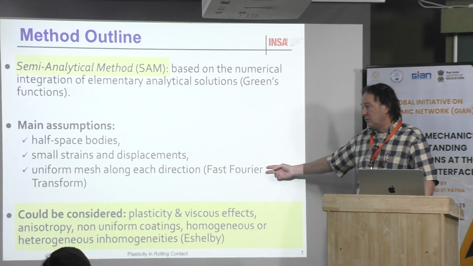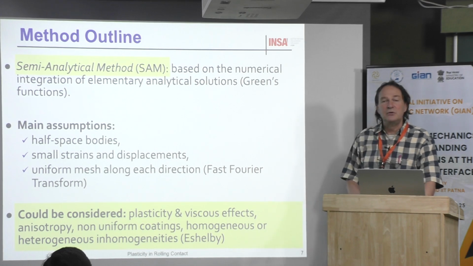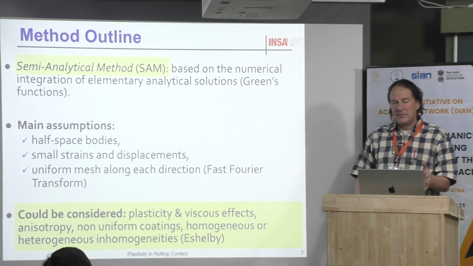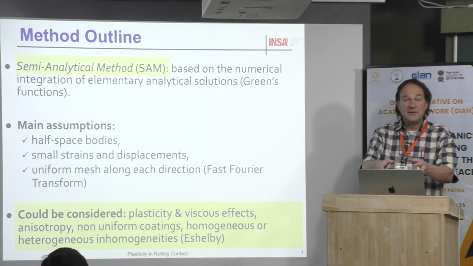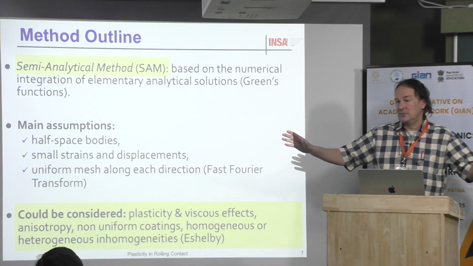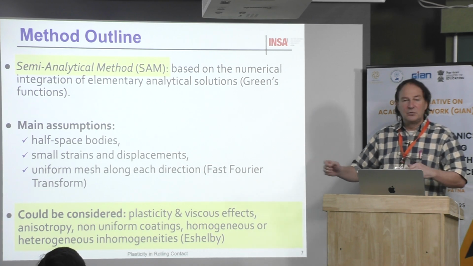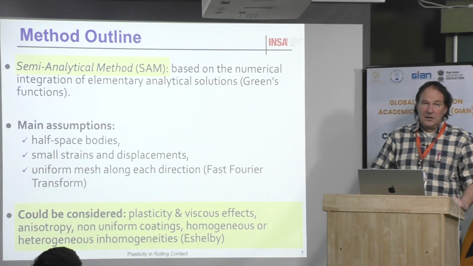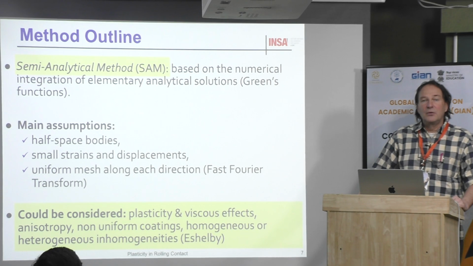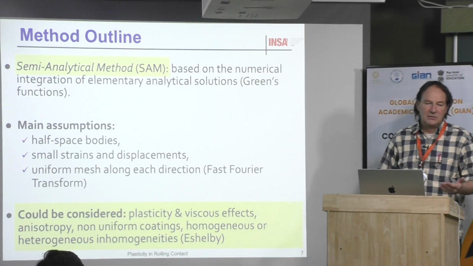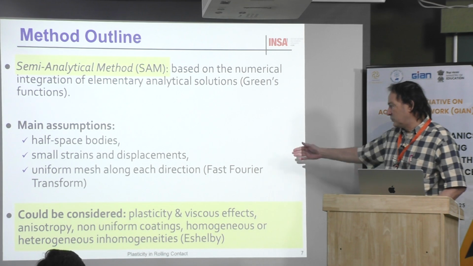And one of the limitations compared to the finite element method is that we need a uniform mesh in each direction. With the finite element method, you can have a mesh which is very fine in the domain of interest, close to the contact, and then when you go far away, you have a very coarse mesh. Not for us. We need to have the same mesh everywhere. In fact, this is not a problem. Even for plasticity, we only deal with the plastic cuboid. We don't care about what it is outside. Then it's not really a problem. But this is the principle of the method.